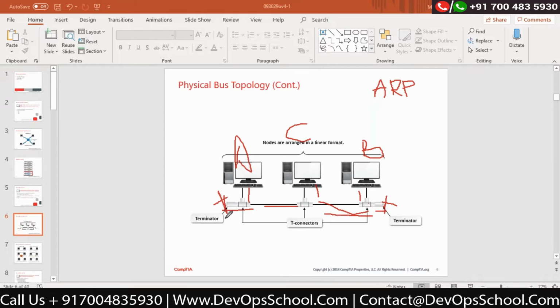The signal will go here, bounce back, come again over here. That means there is no end. That signal will go, bounce, come back, go, bounce, come back, because I don't have any device over here. It's the end of the cable. And if I don't have a terminator, the signal will go to that end and come back. That will create a broadcast stream. I know that from A to B I do have an option, but there are certain protocols running behind the scenes, which I don't know about, but they are doing continuous broadcasting, correct?